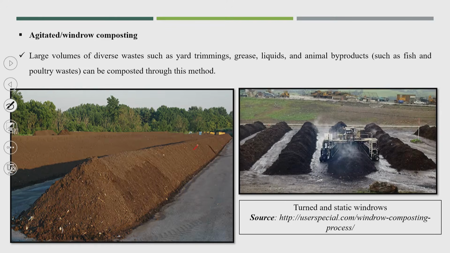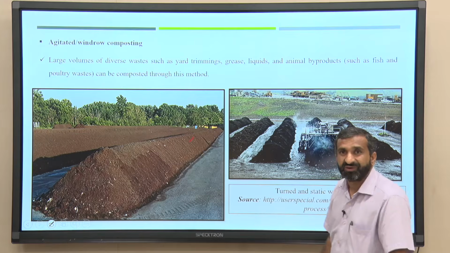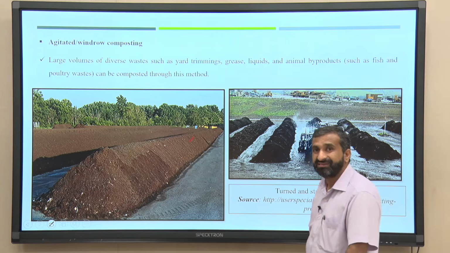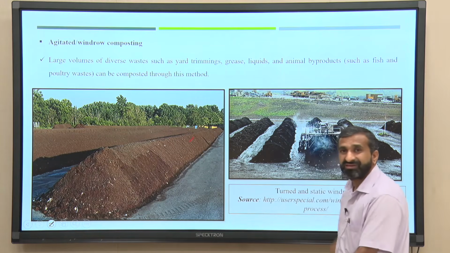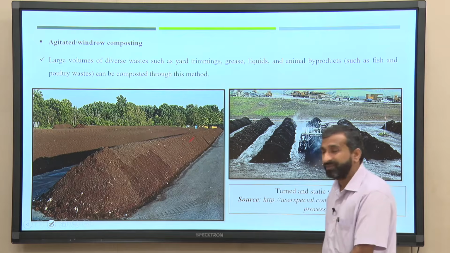This is the windrow again. Here also you see the turning, and a huge area is required for this composting method. But in all the photographs you see that there is no cover on top. So, the rainy season is difficult for working with such methods.